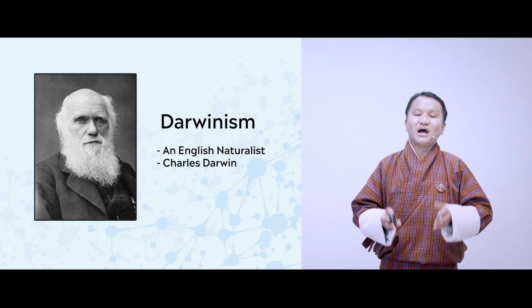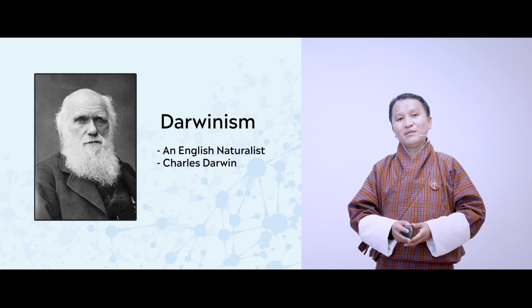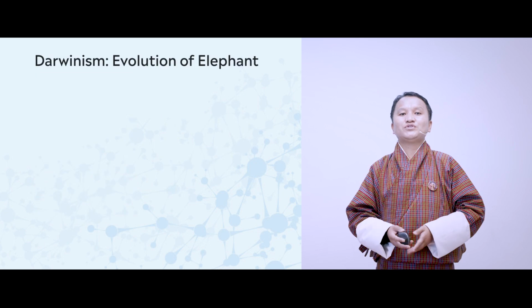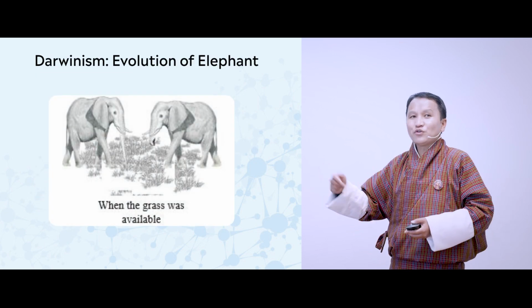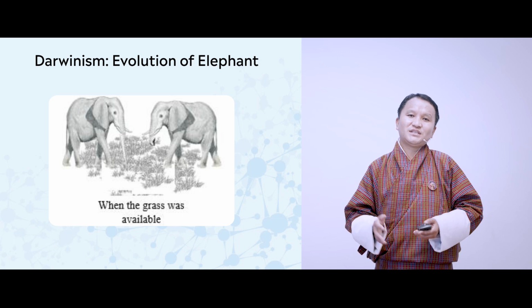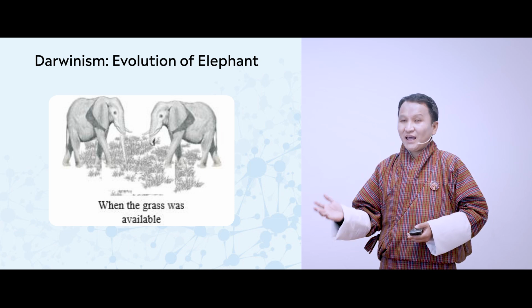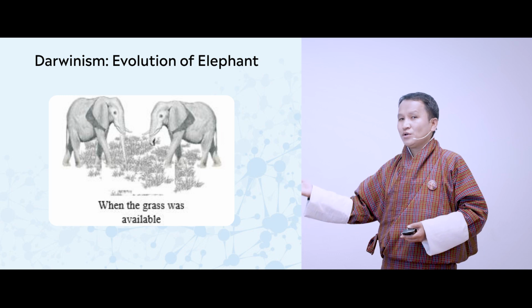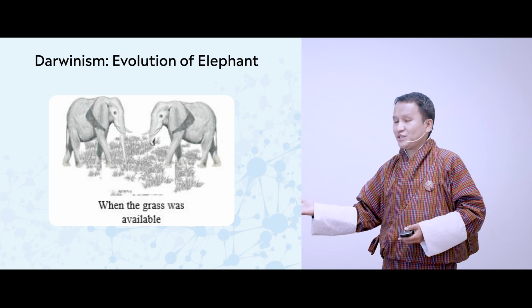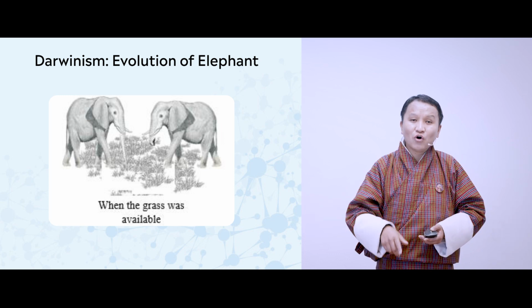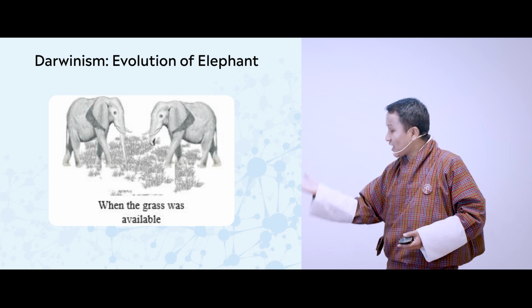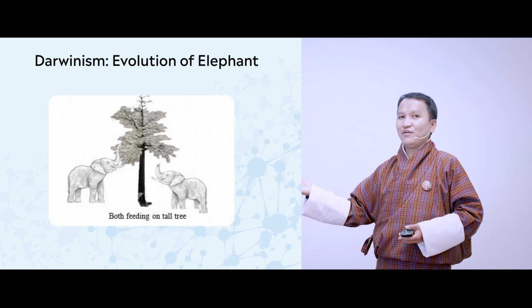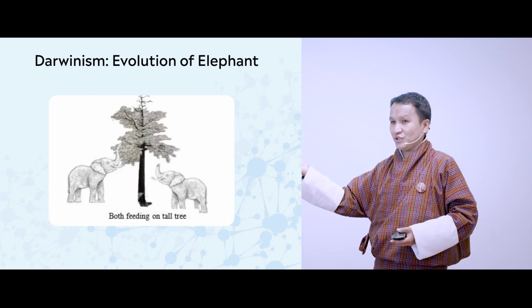So let us now understand this theory again by relating it to the evolution of a modern elephant. If you look here, you could see two elephants again feeding on the shrub. And then in another case, in the first picture, you could see one elephant has a long trunk and the other one has a short trunk. Now in the second picture, you could see both the elephants feeding on a tall tree.